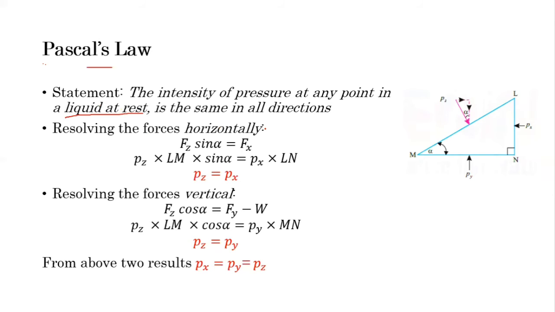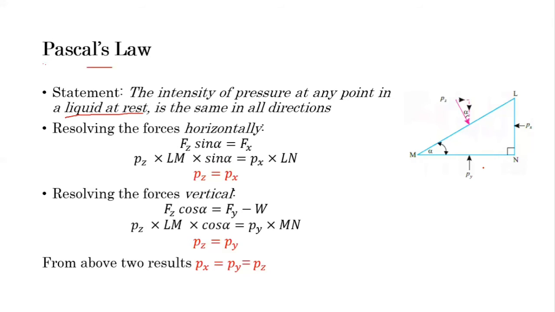For the derivation, let's consider one very small triangular element, LMN. Let's consider the thickness of this element perpendicular to the slide as unit. So the area of side LN is LN only, the area of side LM is LM into 1, and the area of MN is MN into 1.